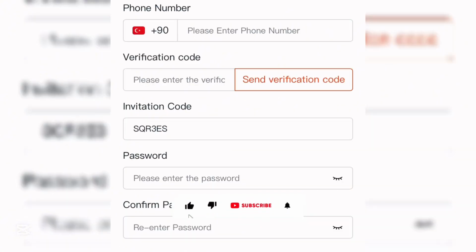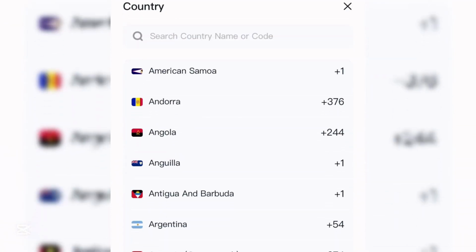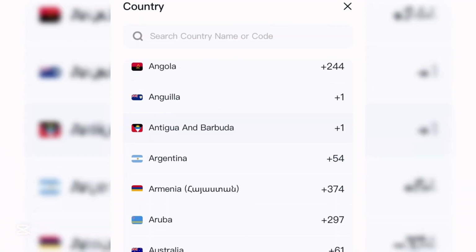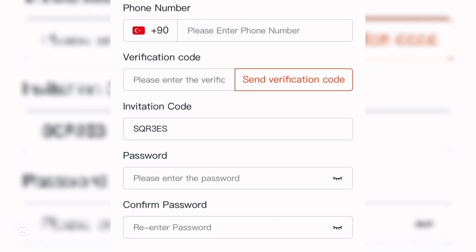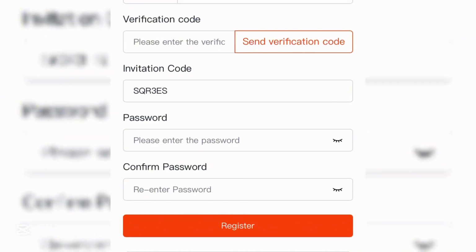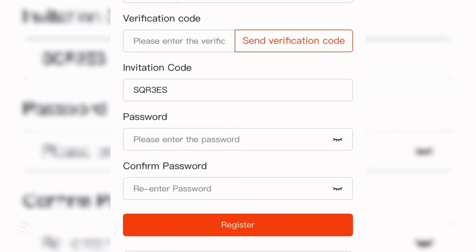To get started with this platform, all you need to do is click the first link in the pinned comment section, and you're going to be brought into this interface. Now you're going to click on this particular interface where you can select any country that you're coming from. Once you're done, click on any country. Then put in your mobile number, then come down here and click on send verification code. A verification code will be sent to the mobile number you added above. That is, a code will be sent to you on WhatsApp with the mobile number you inserted above.